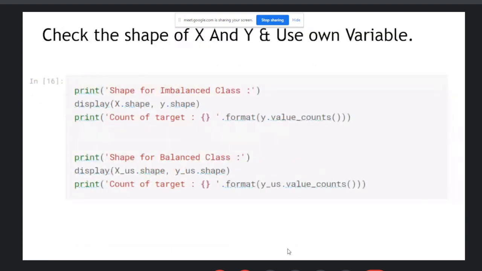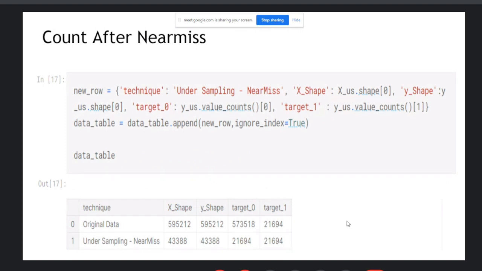Okay. Then next thing, check the shape of X and Y, and then you can use your own variables here. So print the whole statement: shape of imbalanced data, display X shape, Y shape, count of targets, and you can check here the original data and the data after near miss. You can print the whole statement here, count after the near miss, that is technique original data 595212, 595212, and now after the undersampling you can check here, means you can take 43388, means 43,000. Sorry.